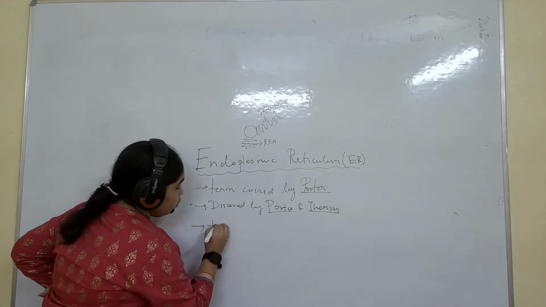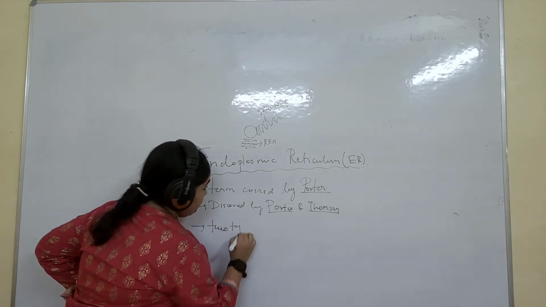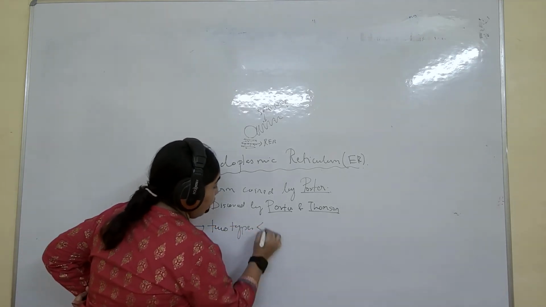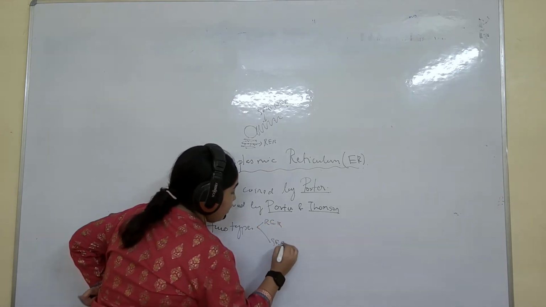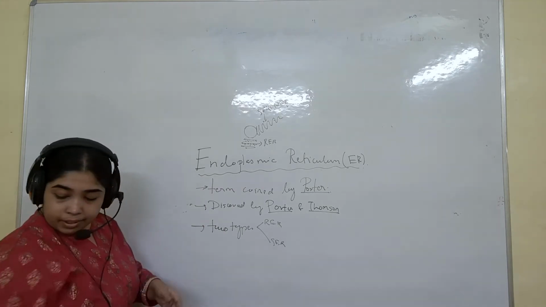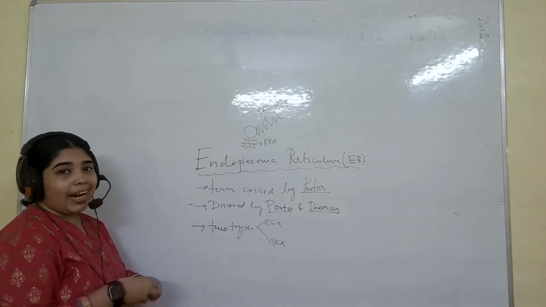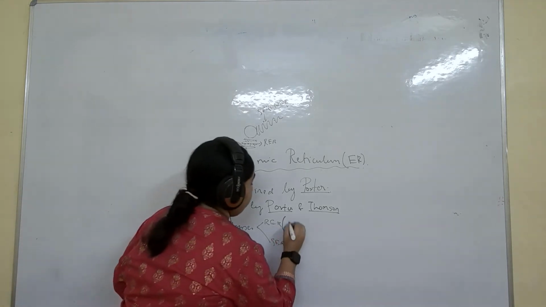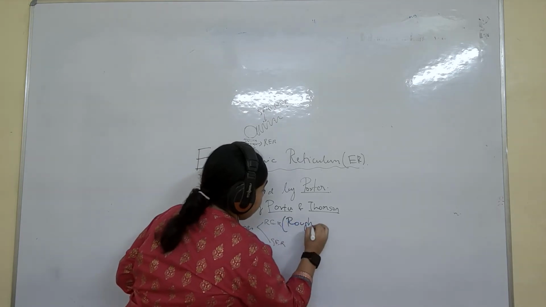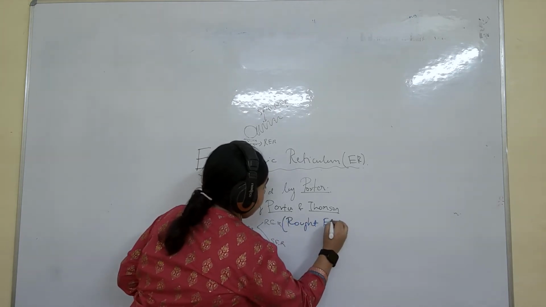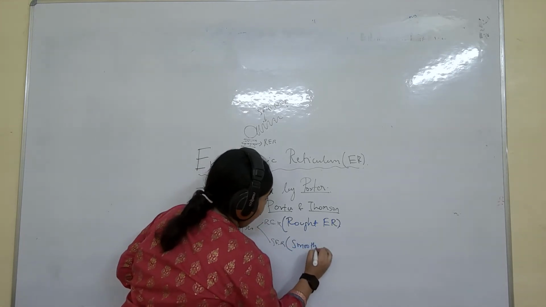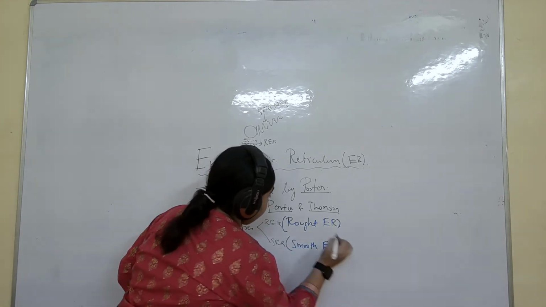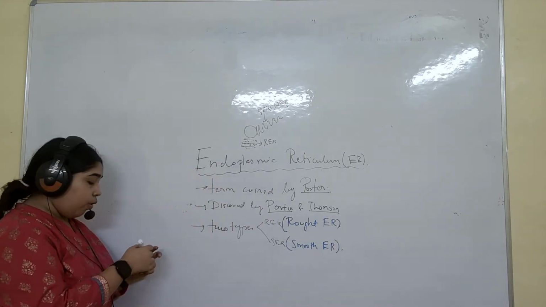So two types are there. I'm writing this. What are the two types? One is RER, another is SER. What is RER and what is SER? Let me write, please write with me. Very important. Rough endoplasmic reticulum, and this is smooth endoplasmic reticulum.